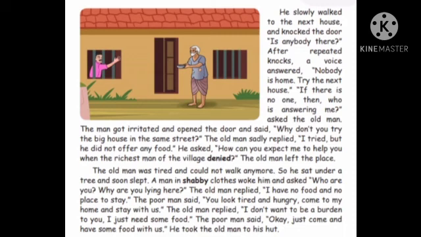So he refused to offer you food, that is, to give you some food to eat. Then why are you expecting me? How can you expect me to give you? The man asked the old man. The old man left the place. The old man was tired and could not walk anymore, since he was already old and feeble.